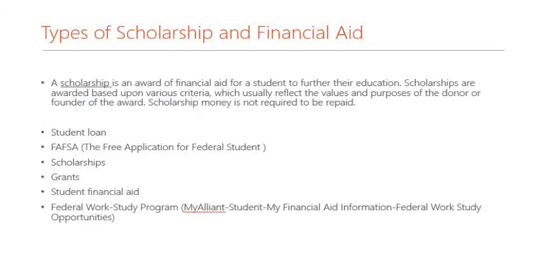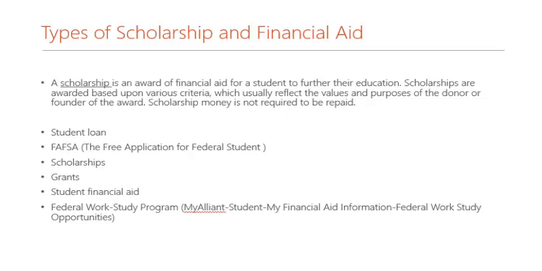So there's a couple different types of financial aid for school. So here you can see the definition for a scholarship. It's an award of financial aid for a student to further their education. Scholarships are awarded based upon various criteria, which usually reflect the values and purpose of the donor or founder of the award, and scholarship money is not required to be repaid. So that's the key here, is that scholarship money is given to you and it's not a loan, so you don't have to repay it.